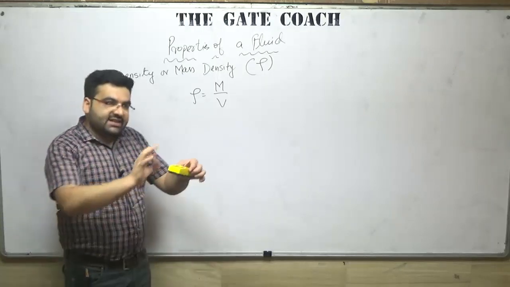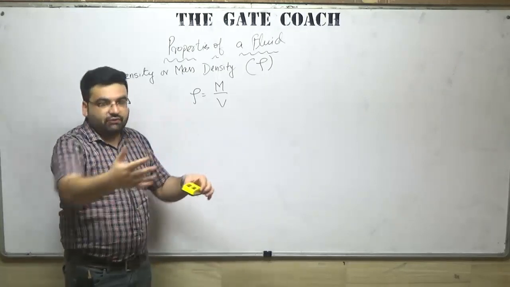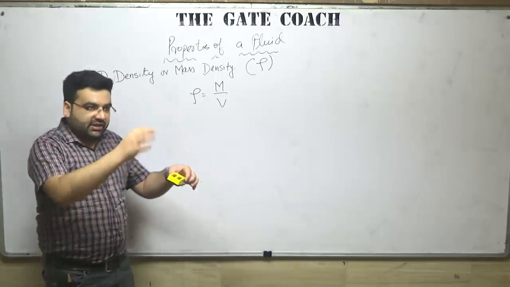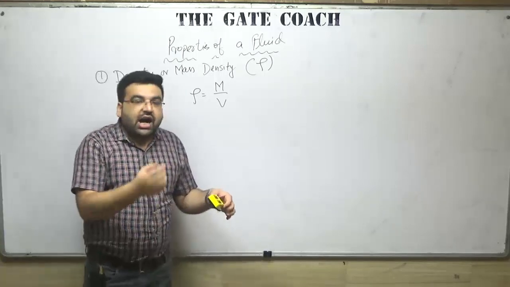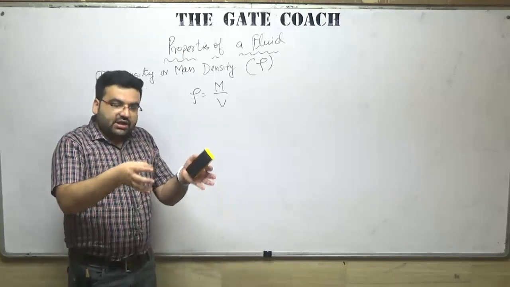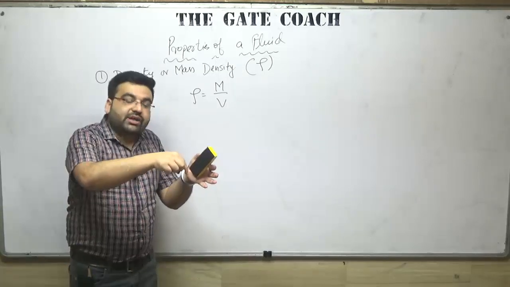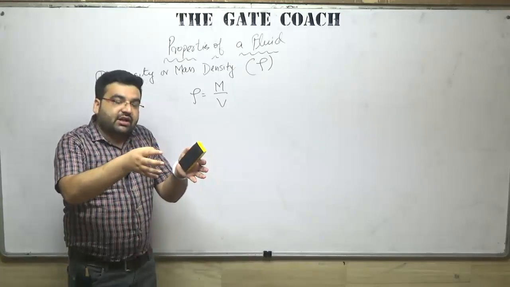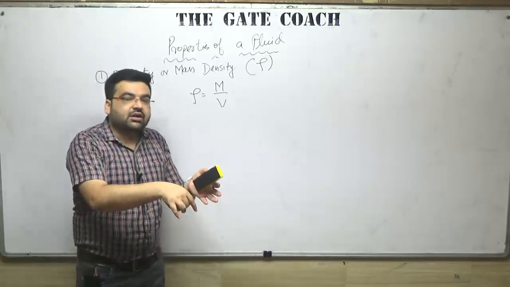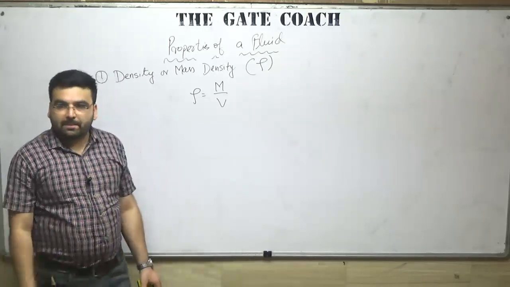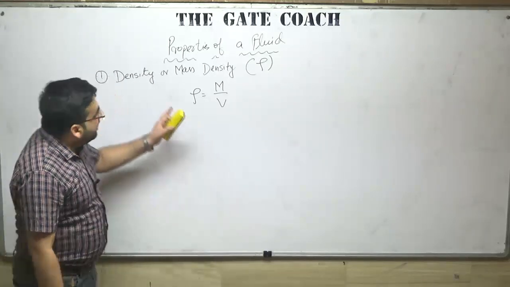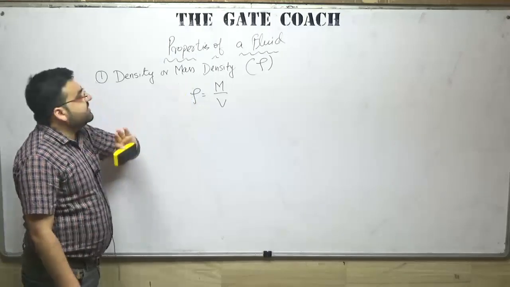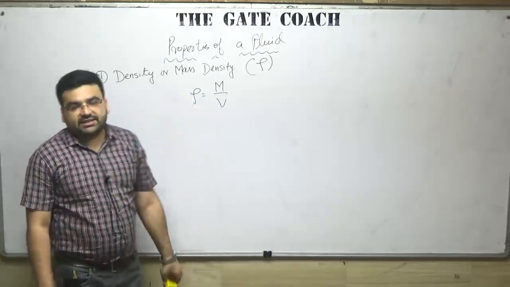Mercury has very high density, 13.6 times the water, so the particles in a particular volume of mercury are 13.6 times closer as compared to water. So basically, density or mass density tells you about the compactness.